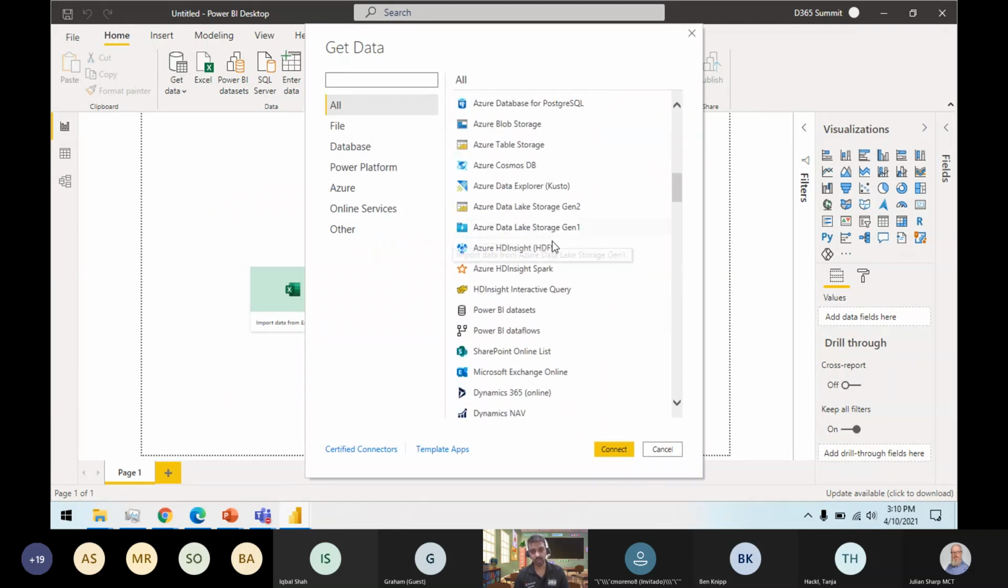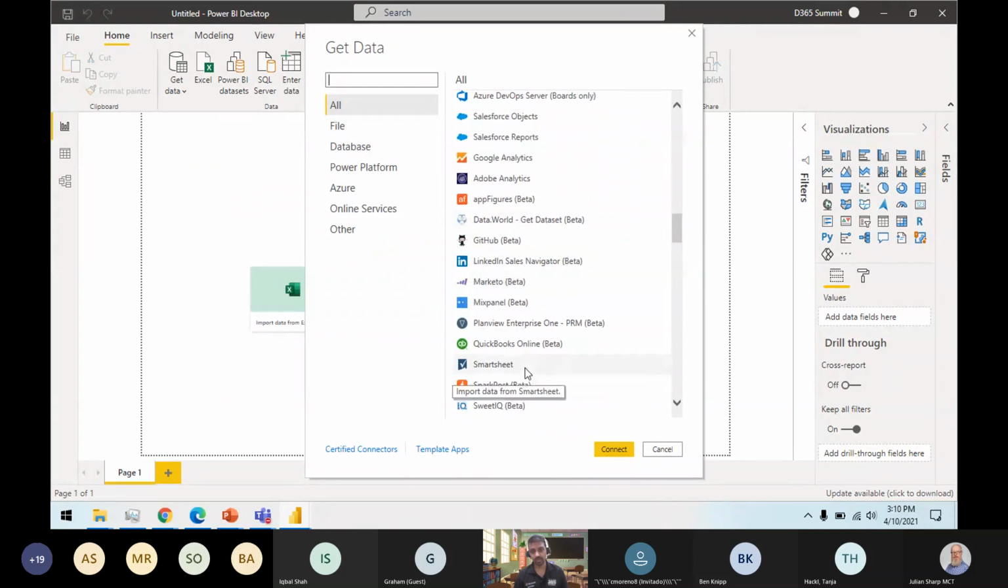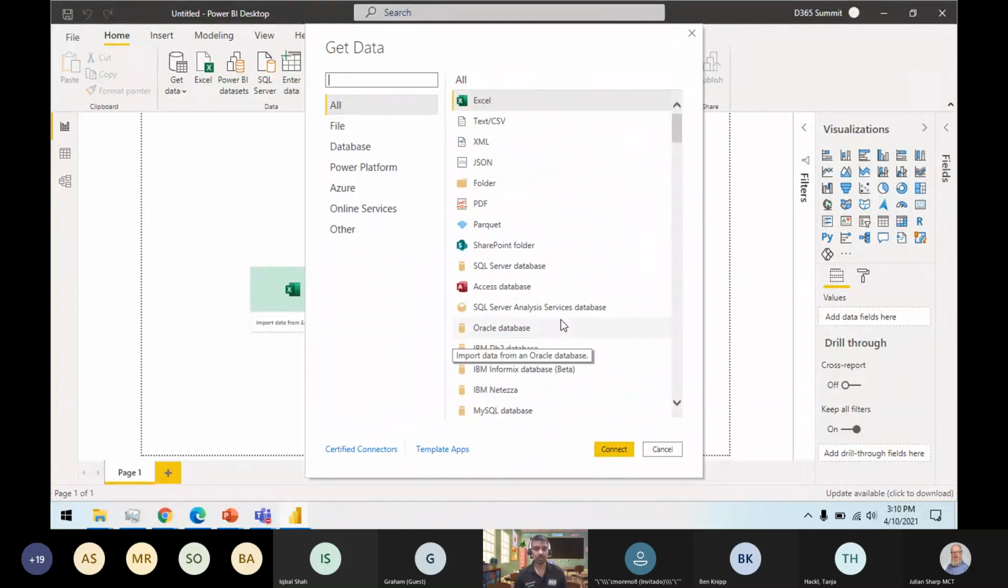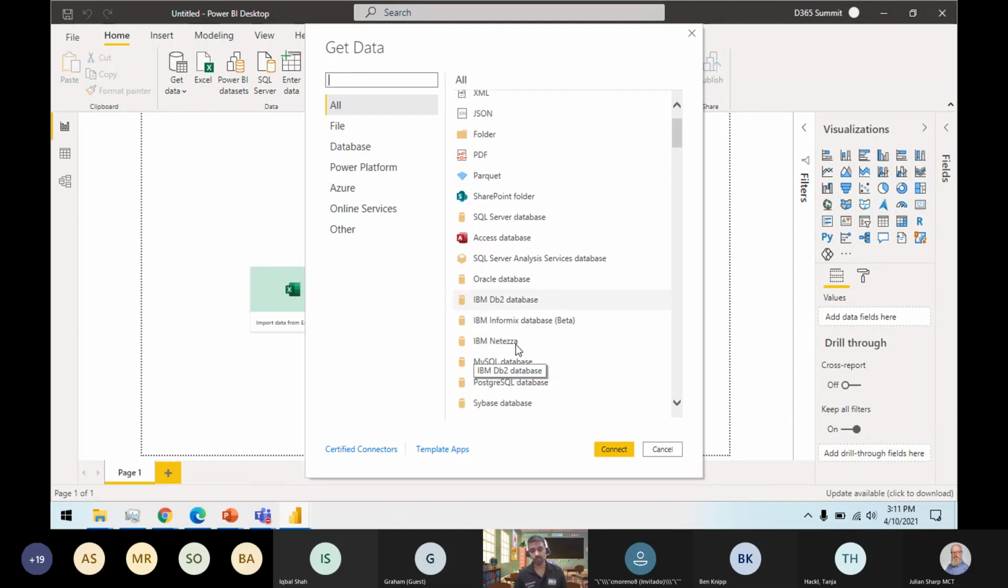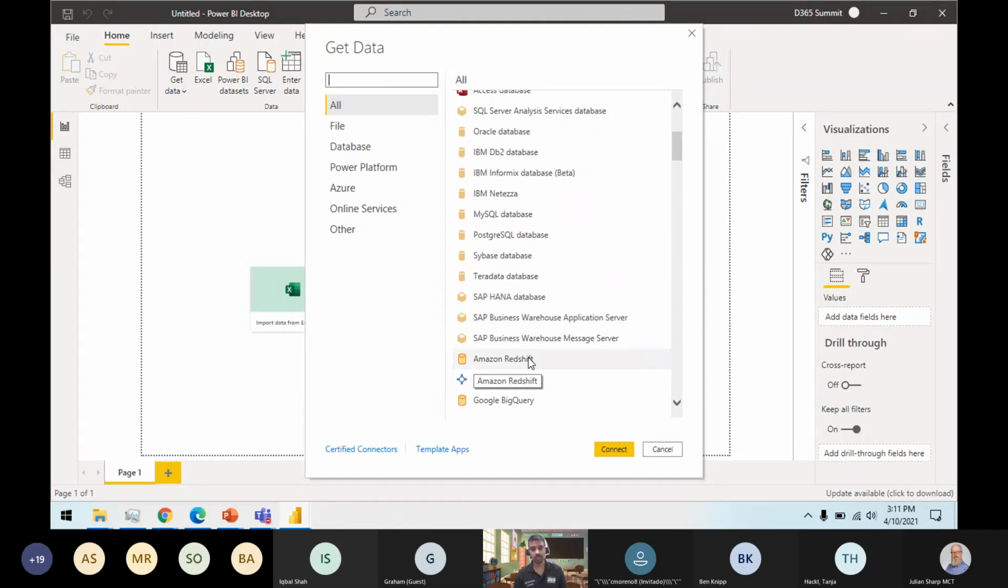If you see, I have the option to connect to Google Analytics, GitHub, LinkedIn Sales Navigator, Smartsheet. The most commonly used scenarios are where you will be using a database, a Parquet file, a PDF file, or a folder location where the folder might have Excel files, CSV files, or a different set of files, or you will be using a relational database or enterprise data warehouse where you will be pulling your information. And you have Amazon Redshift availability as well.